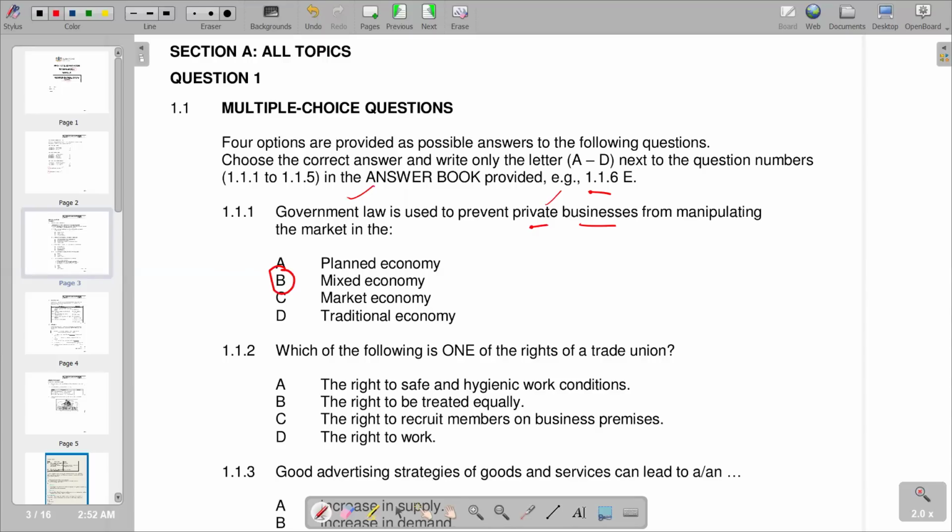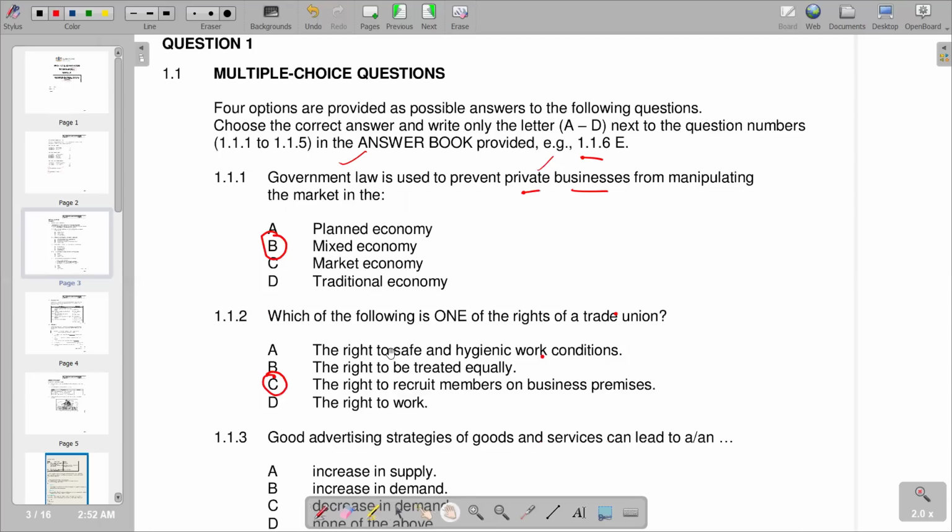Then 1.1.2 is: which of the following is in hygienic work conditions? Remember, this is a right to represent the worker. So they represent the worker, then this becomes out. The right to be treated equally also goes to workers, and the right to recruit members for business purposes. So trade unions are the ones that are recruiting the members. And then the right to work, obviously, it applies again to workers. So the correct answer that we have there is C.